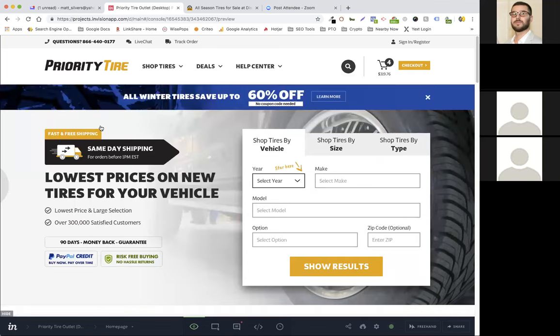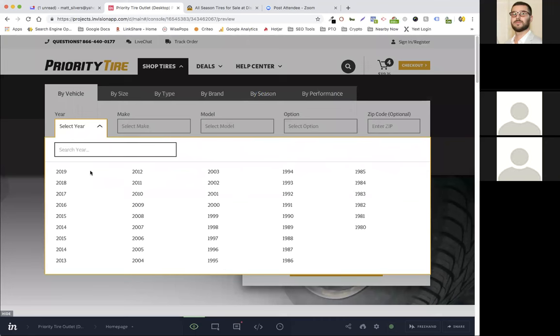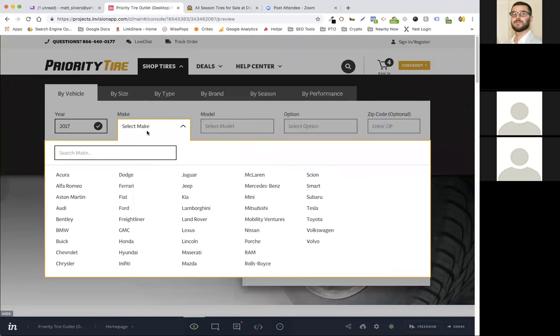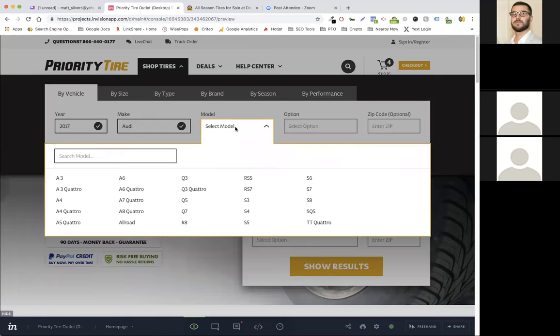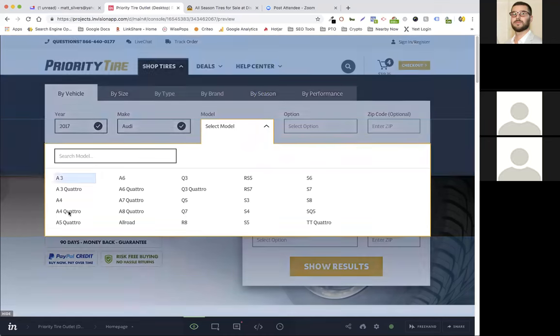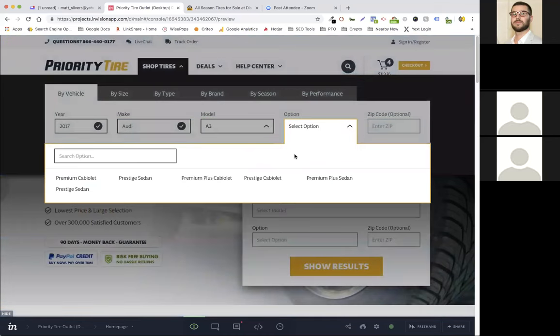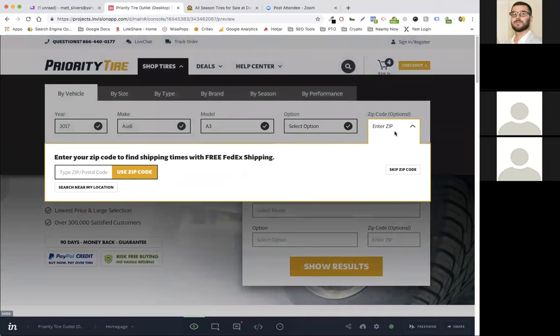So when you click on by year, it brings a drop down here for all the different years. You can also type ahead to find the year. So let's type 2017 is the year. Then it moves on directly to the next field, make. So I'll pick Audi. Then it moves on to the next field, model. Then it moves on to the next field, option. Then it moves on to the next field, zip code, right?